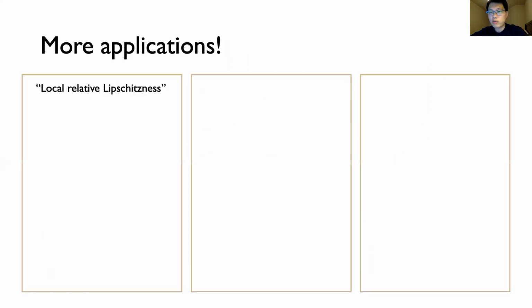We'll give a short description of a few other interesting applications of RL and its extensions that we define in our paper. The first uses what we call local relative Lipschitzness, which is just a fancy way of saying the analysis of extragradient methods only actually cares about RL applied to the iterates of the algorithm rather than totally arbitrary points.